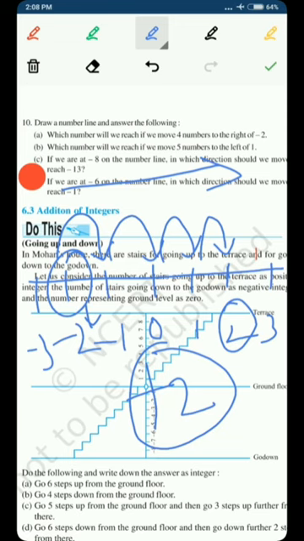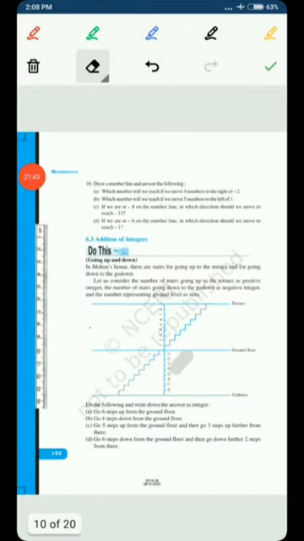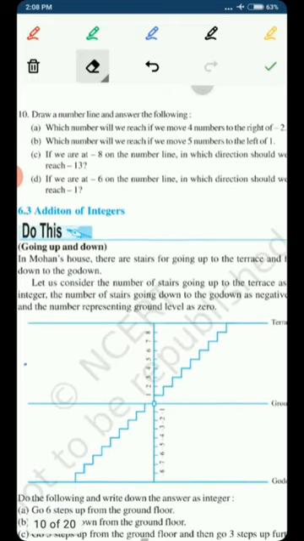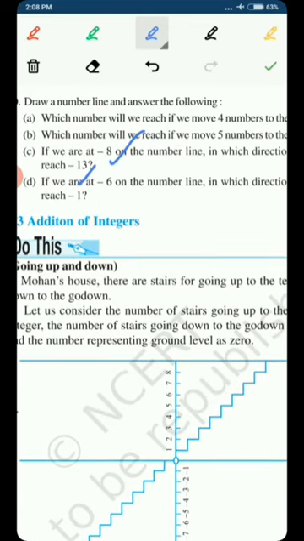In the same way, we will do all the parts of this question. What we have to do is just draw a number line up to the numbers that are given in the question. Like in part C, they are giving us numbers like -8 and -13. So we just need to draw a number line in which we have the negative integers going up to -13, and then we can easily find the solution of these questions as we have done in part A.